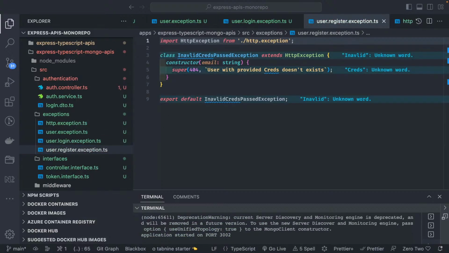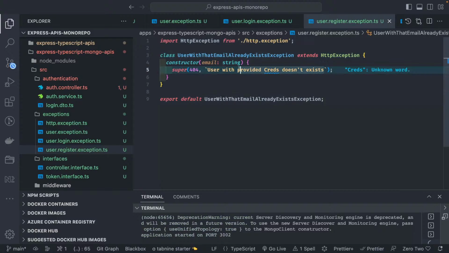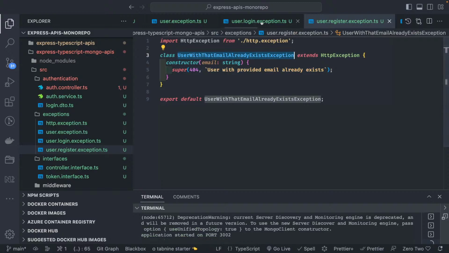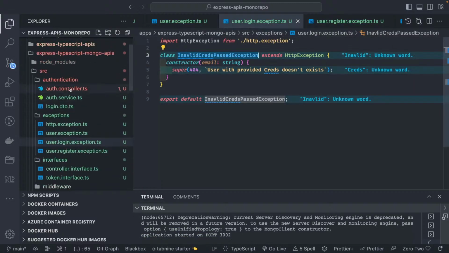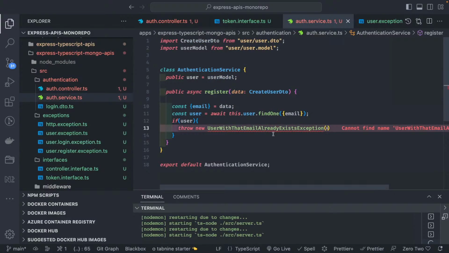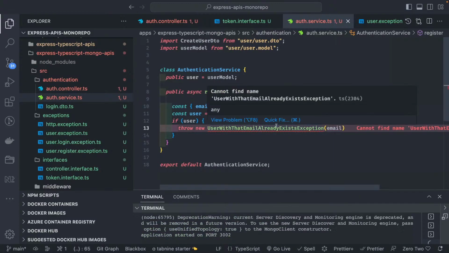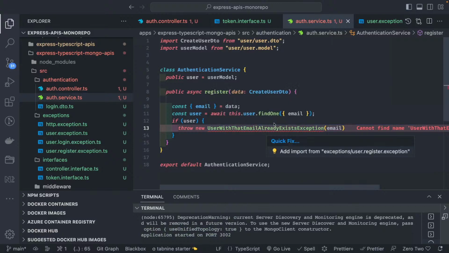So the exception name is user with that email already exists, and the message is: user with provided email already exists. And now you can just throw this exception from your auth controller. So here you are calling the service, throw new user already exists exception with this email. You just import this exception and we are good.